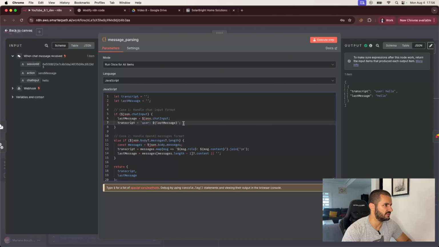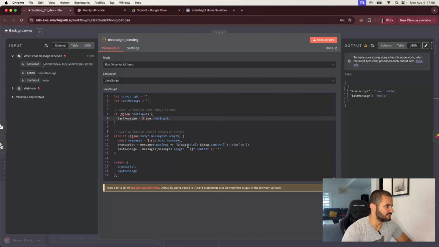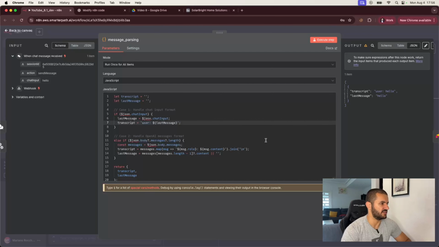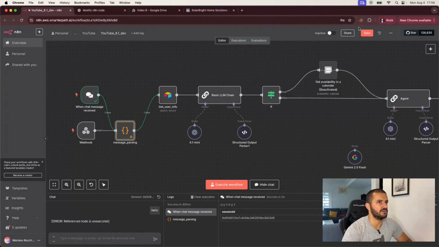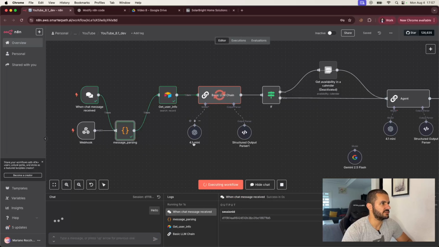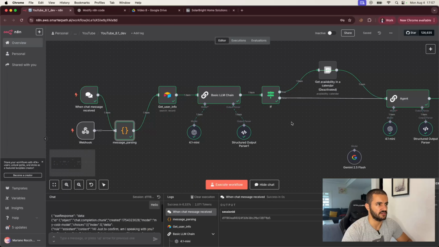Let's just remove. That's always the user, the last message. So we don't actually need this. And we are going to take it also from the. Oh no, we might actually need it because I think we are adding that into the error table. So let's just assume that. Okay, good. So let's save it and then let's restart the chat and say hello. So we have that. Okay, so this is working. So all of these things are working fine.